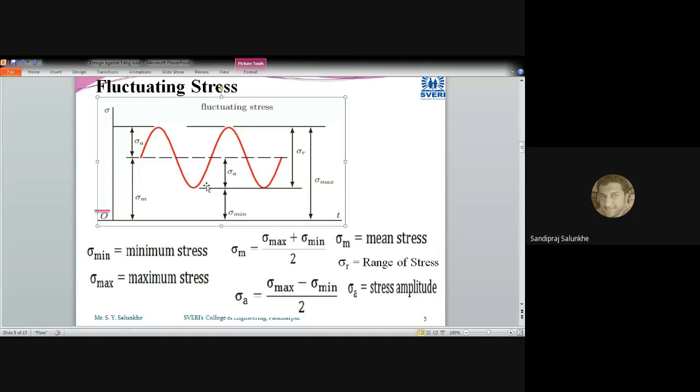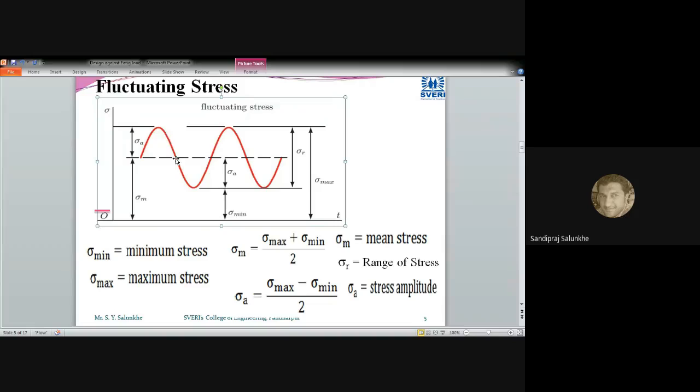Then the stress decreases after its maximum value and comes back to the original point where it started. It may be the case that the stress starts from the minimum range, but that is not mentioned in this cyclic graph. So here is the minimum value of the stress, sigma min.